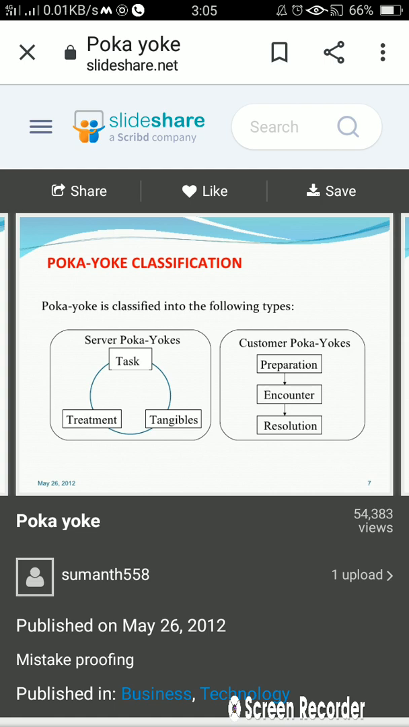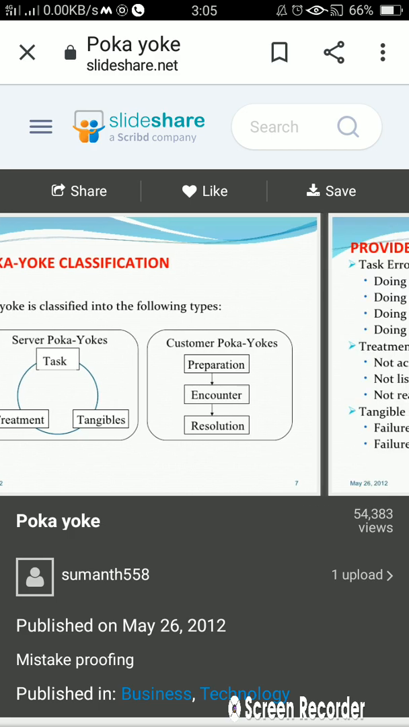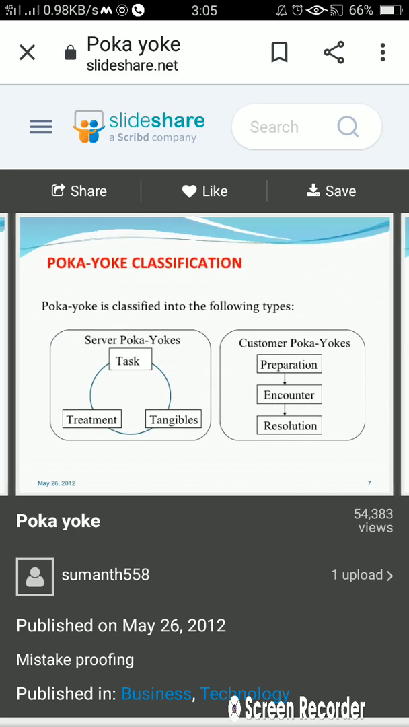These are the 2 types of poka yoke, that is server poka yoke and customer poka yoke. Server poka yoke consists of the circle, that is task, tangibles and treatment. These are the things that will happen in server poka yoke. And in customer poka yoke, preparation, encounter and resolution. Preparation means whatever amount of product we are producing and we encounter any problem, then we find a solution for that. Okay, so these are the 2 poka yoke classifications, that is server's poka yoke and customer's poka yoke.